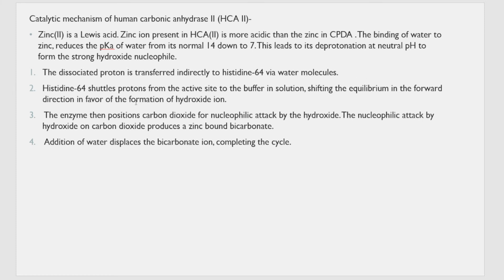This histidine 64 shuttles the proton between the active site and the buffer solution, and then favors the direction of the reaction towards the forward, that is, to the formation of hydroxide ion.